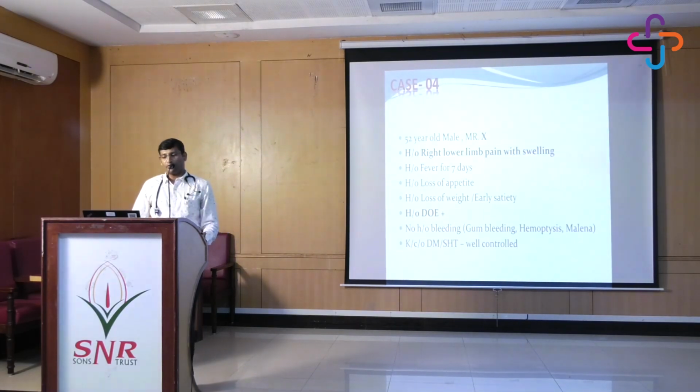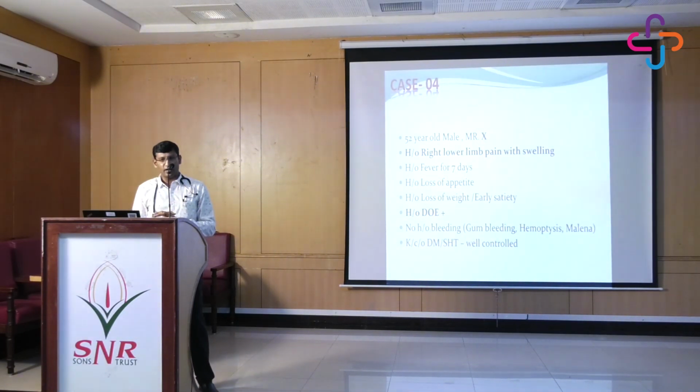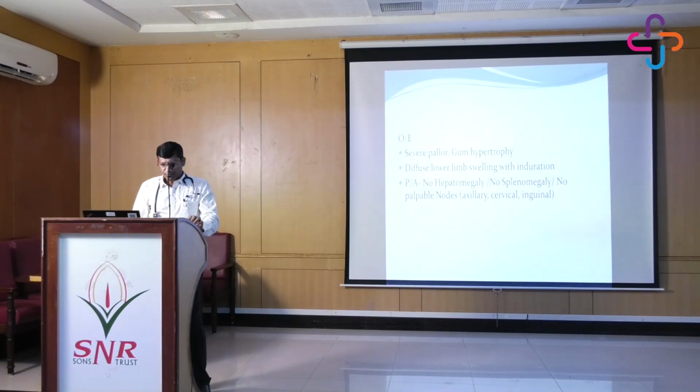So coming to case number 4, again a 52-year-old gentleman, Mr. X, who presented to us with right upper limb swelling, right lower limb swelling with severe pain. So he also had a history of fever for the past 7 days, loss of appetite, weight loss and early satiety with dyspnea on exertion. However, the patient did not have any bleeding manifestations. He is also a known case of diabetes and hypertension, well controlled.